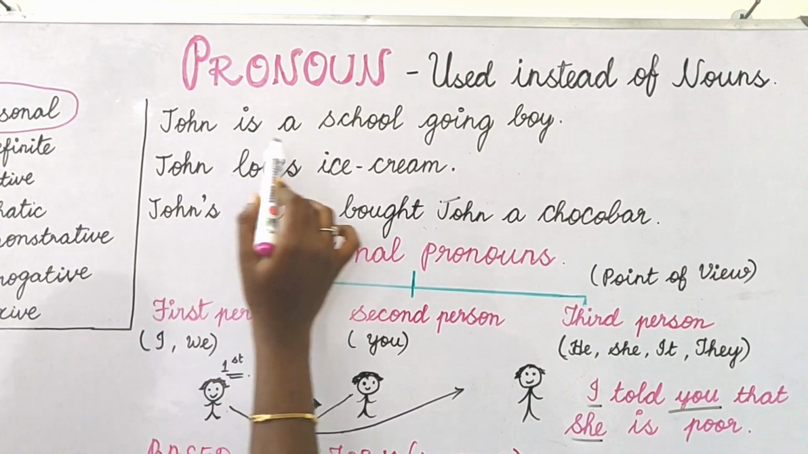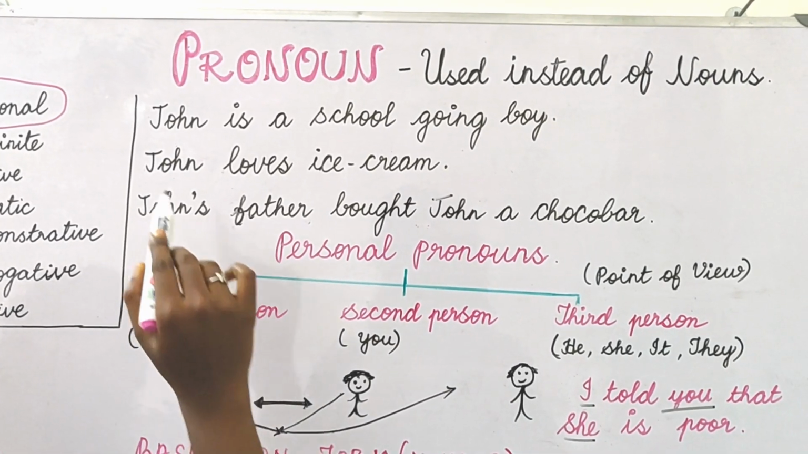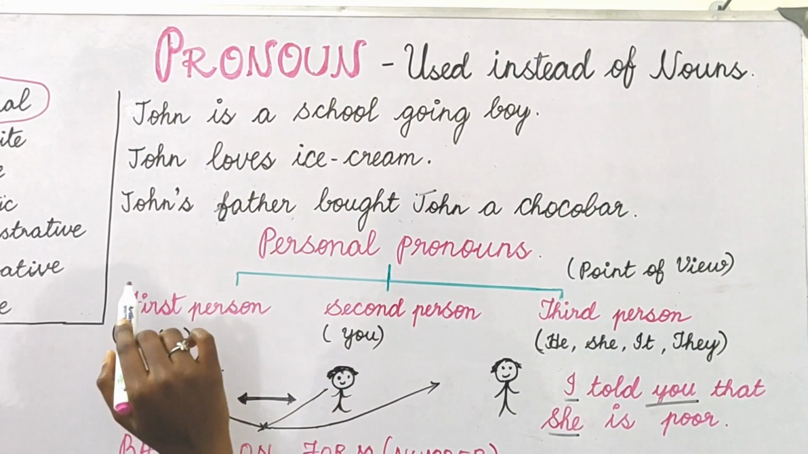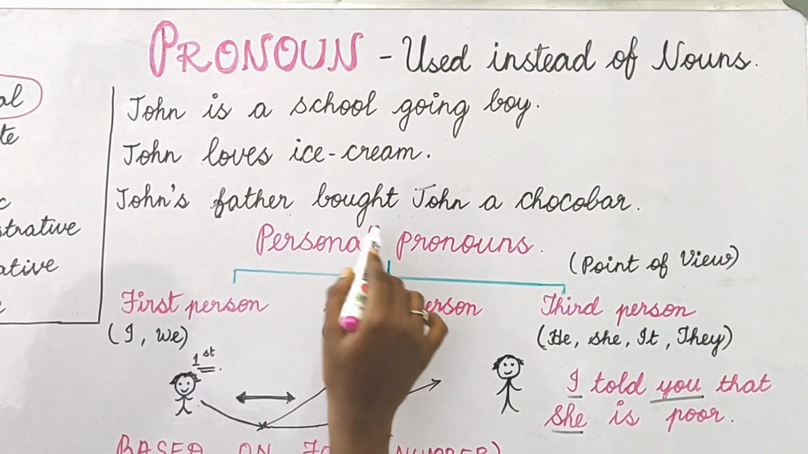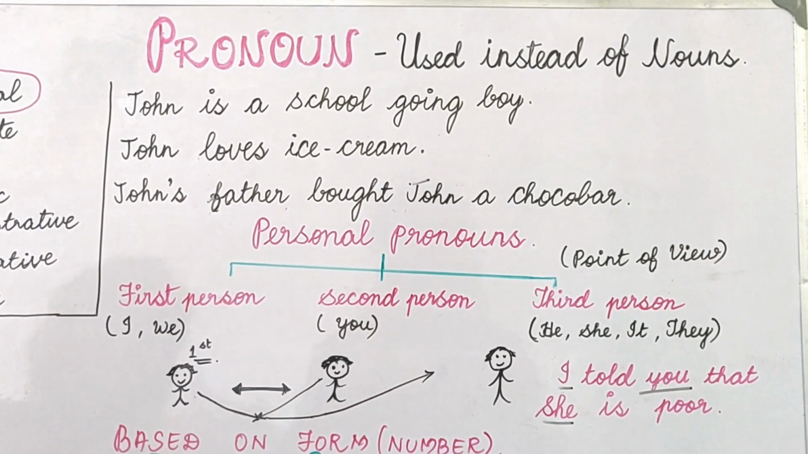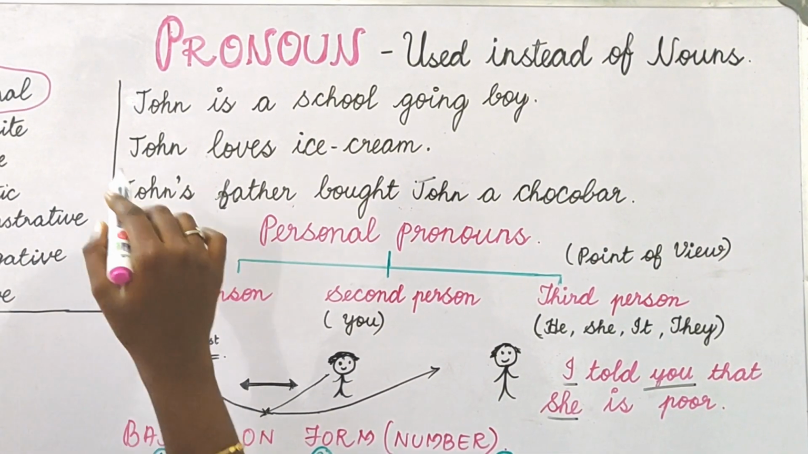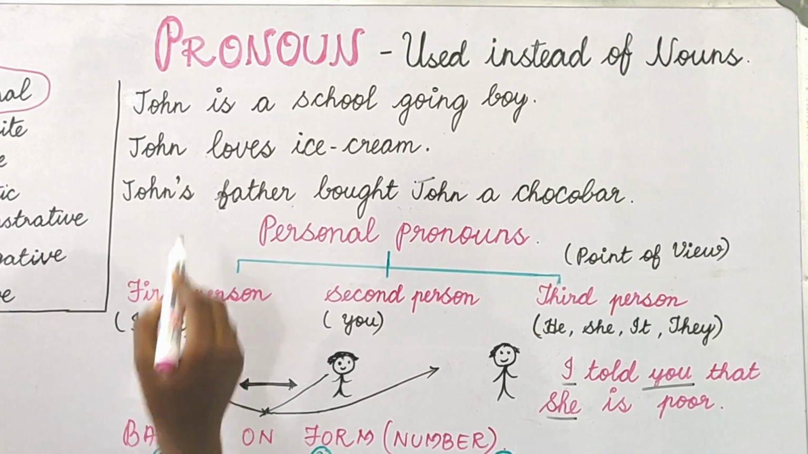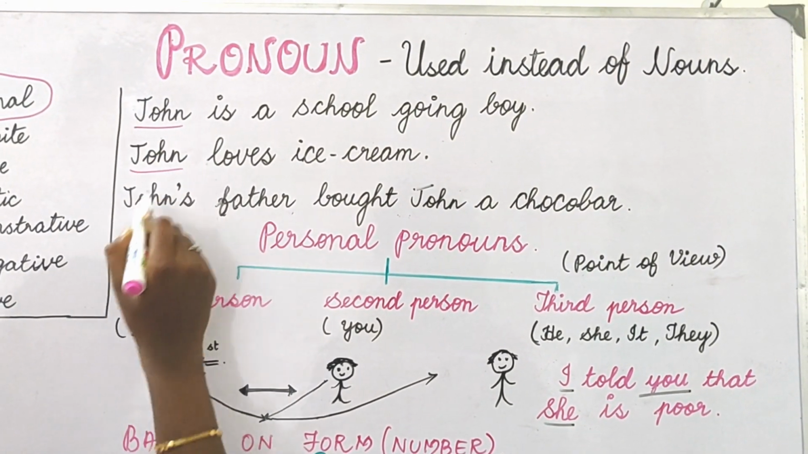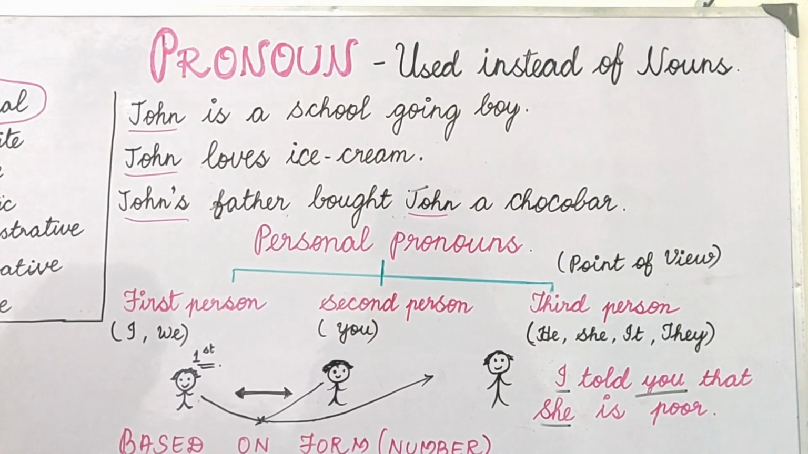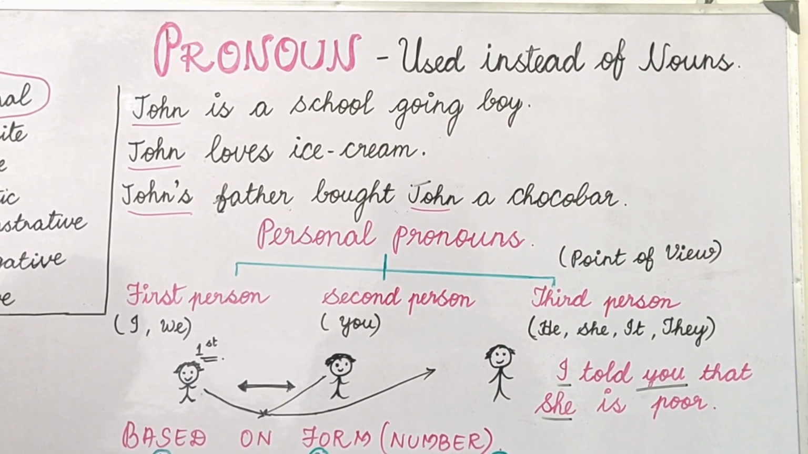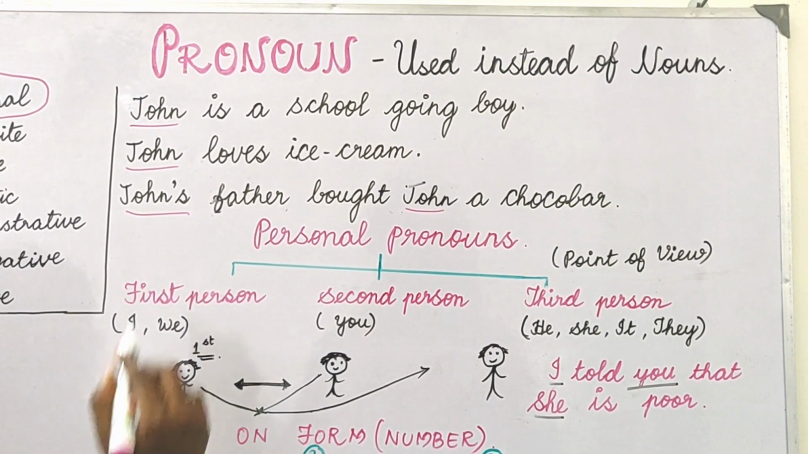See, John is a school-going boy. John loves ice cream. John's father bought John a chocobo. If you clearly observe these three sentences, the noun John is repeated. So instead of that, what can we do?